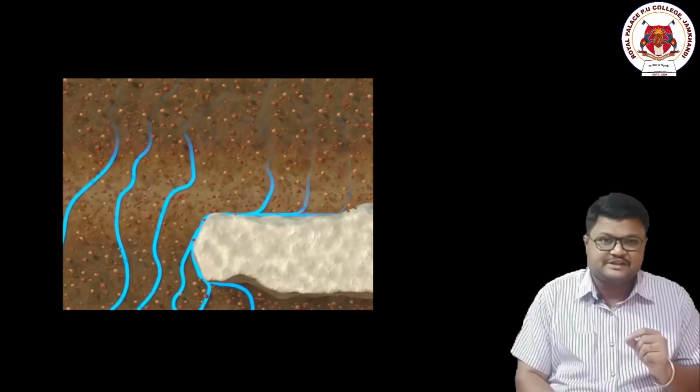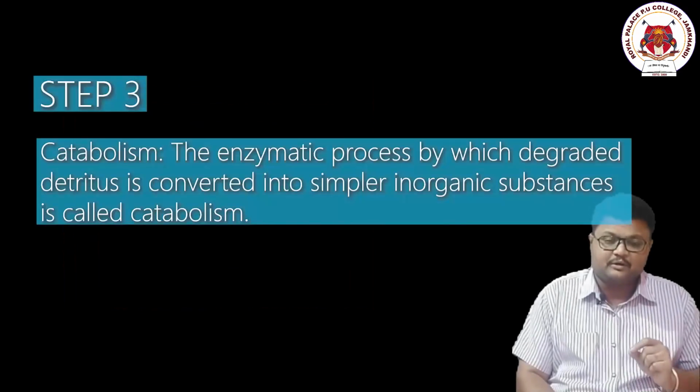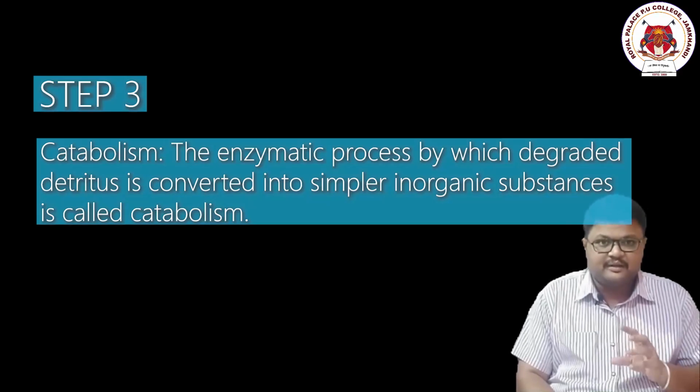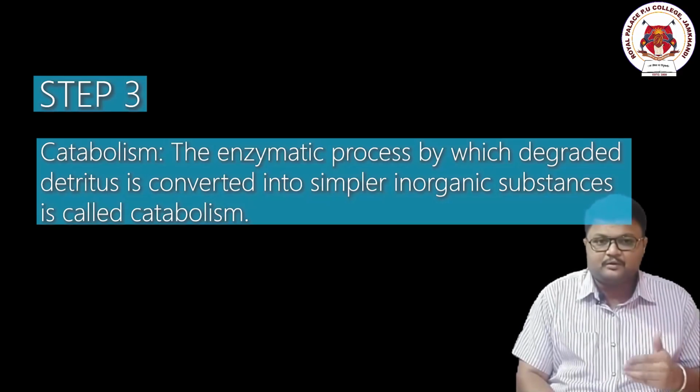Now the next thing is catabolism. What happens during the process of catabolism? I have mentioned in one of the chapters, in PUC first year, the living world, metabolism, anabolism and catabolism. Now same thing here also. Here we see the working efficiency of enzymes over this detritus.